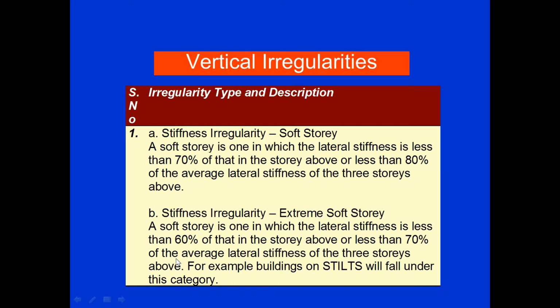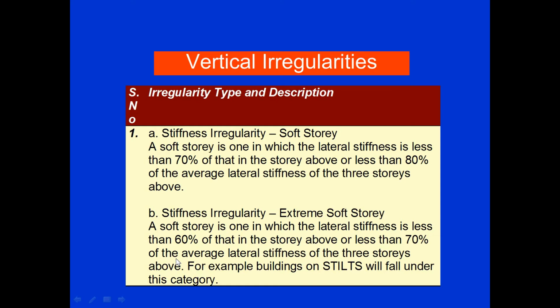All the descriptions of these types of irregularities, which we covered in the last lecture and which we cover in this lecture, are available in IS 1893 2002 with diagrams. Kindly go through IS 1893 2002 for the same, and in your examination also this IS code is applicable, so you can refer to it in the examination.